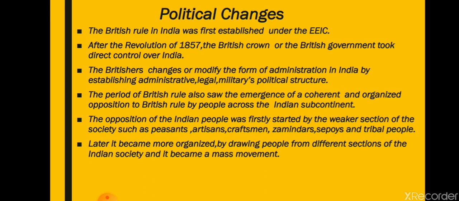The Britishers changed or modified the form of administration in India by establishing administrative, legal, military, and political structures. As the Indian subcontinent came under the rule of the British Crown, they started modifying the political system of India according to the British system.